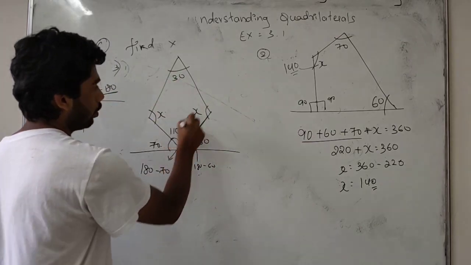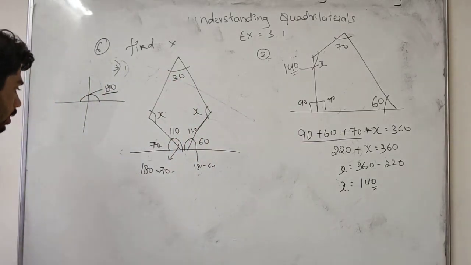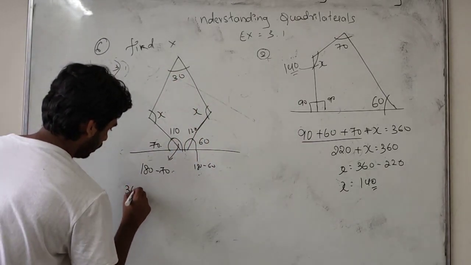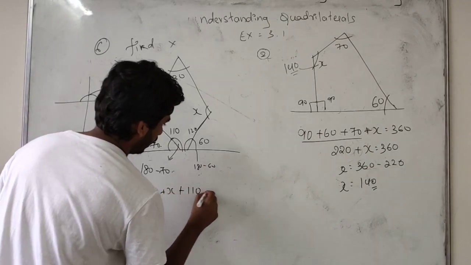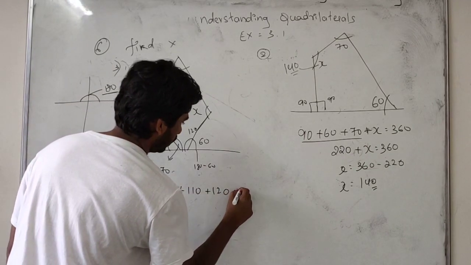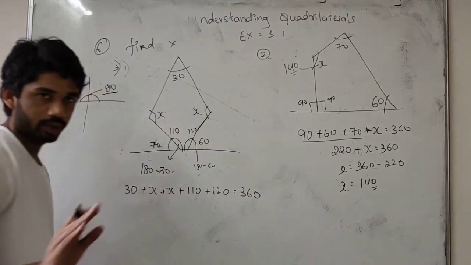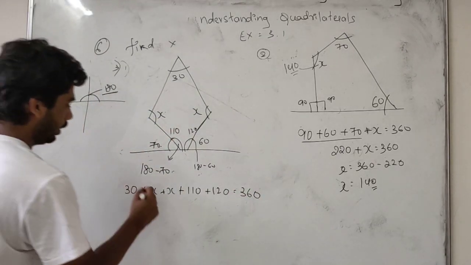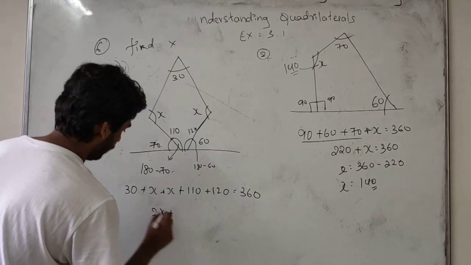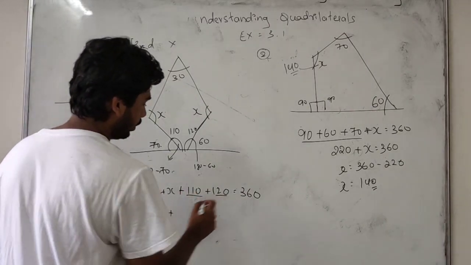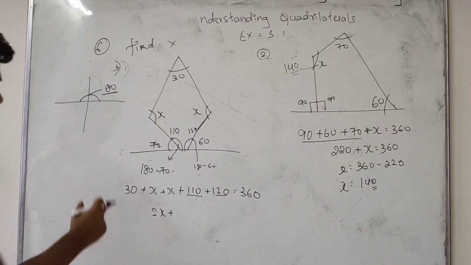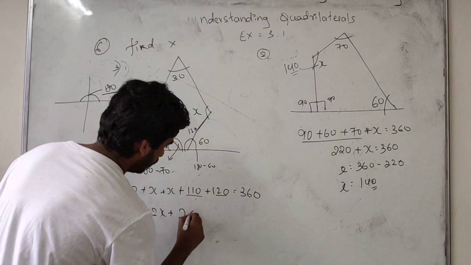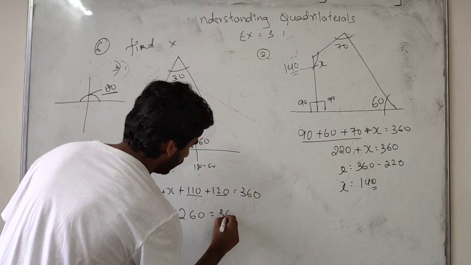120. So we have to add more. This is a quadrilateral, which means 360. So I will get here 30 plus x plus x plus 110 plus 120 is equal to 360 degree. Okay, friends, now add it: 2x plus 30, 110, 120, 230, 230 plus 30, 260 is equal to 360.